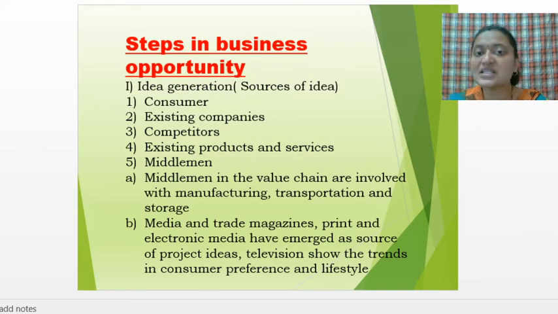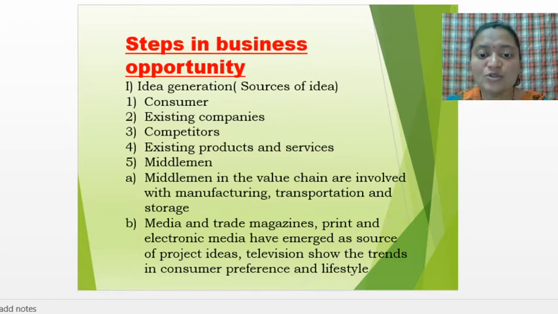The next one is middlemen. Now first clearly understand who the middlemen are. These middlemen are the mediators or intermediaries, acting as an agent or an intermediary. In that, the sub points are there, you can understand based on that. In that, the first one is what?